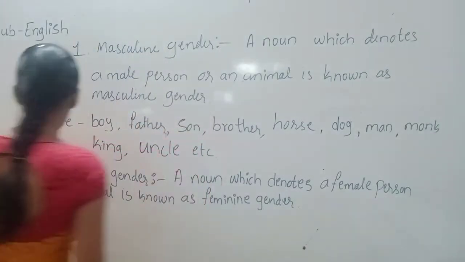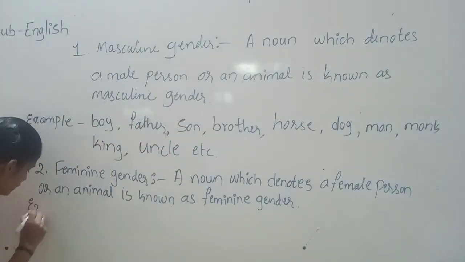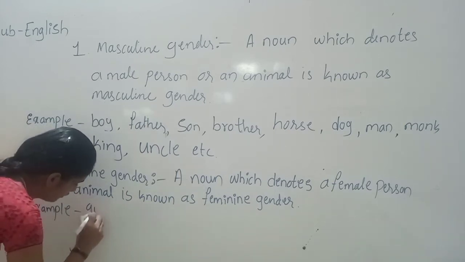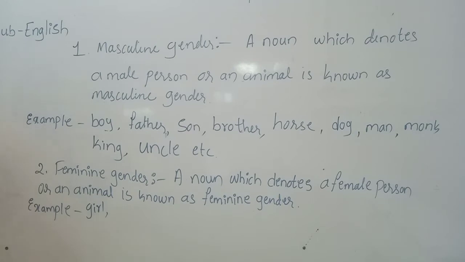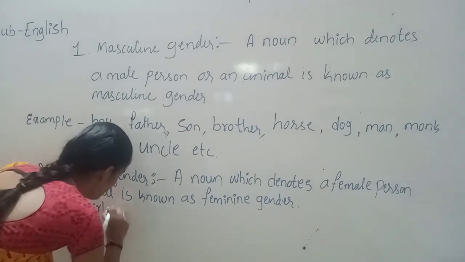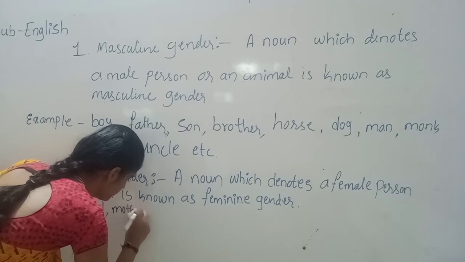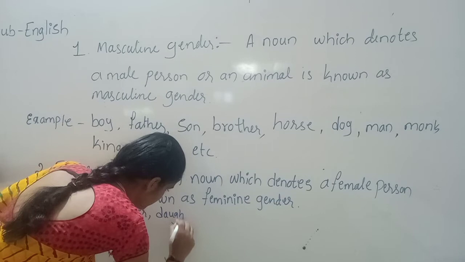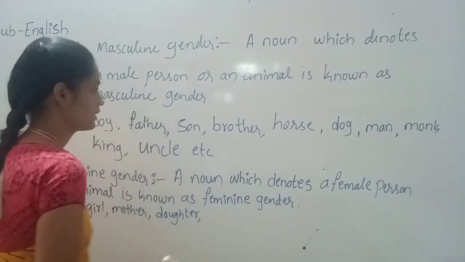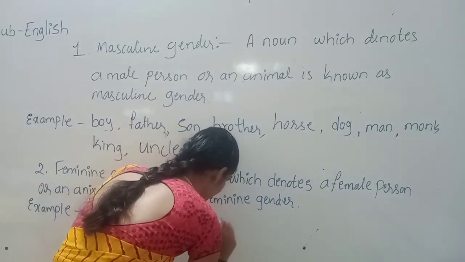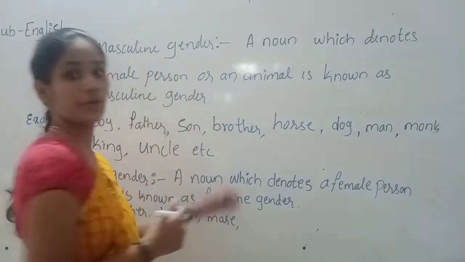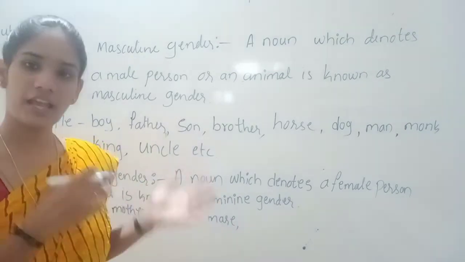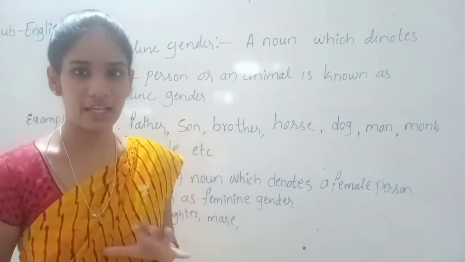So those kinds of nouns are known as feminine gender. For example, take the examples for feminine gender. Boy, girl. Father, mother. Son, daughter. Horse, mare. So the female word of horse is mare. Lion, lioness. So in animals also we can see male and female names.